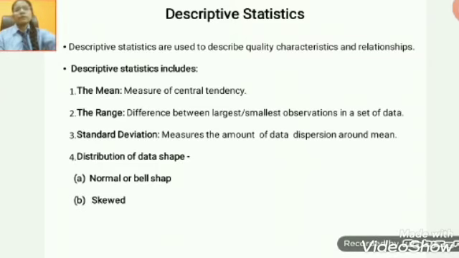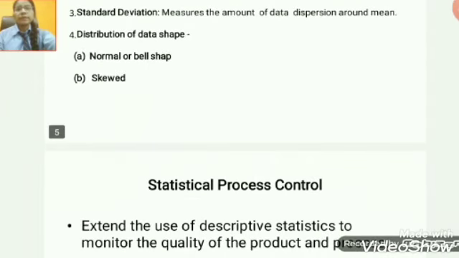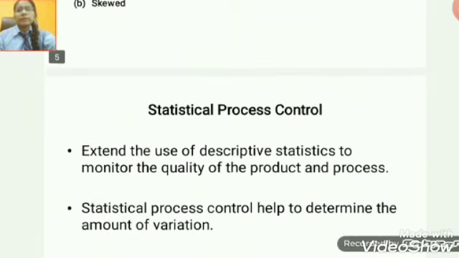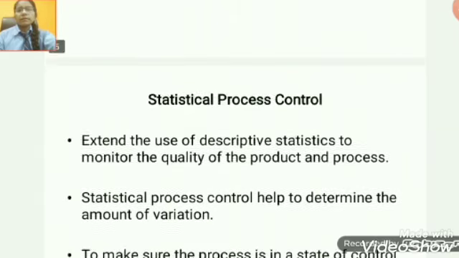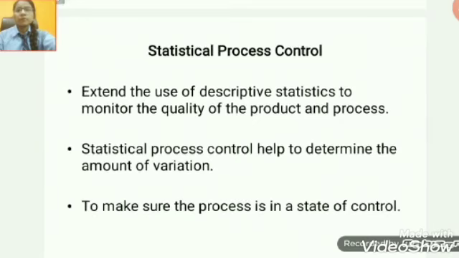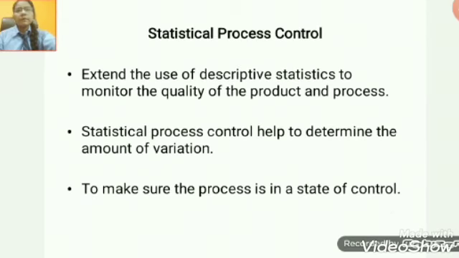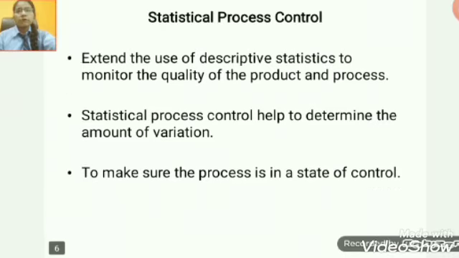Now move to the statistical process control, or we can say SPC. It is the extended use of descriptive statistics. It also monitors the quality of the product and the process. It also helps to determine the amount of variation. At that time, we make sure the process is in a state of control.